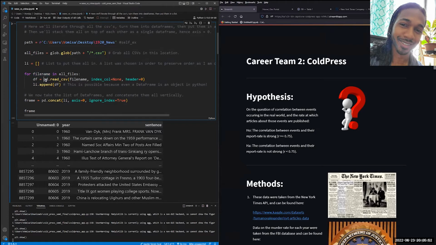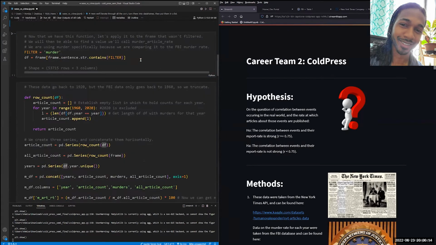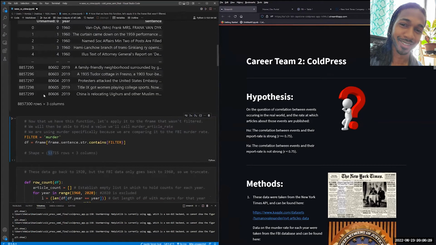And so all I'm saying is create a data frame from each file that you see, one after another, and then add them to a list of data frames. And you can do that because data frames are objects in Python. And then I concatenated these data frames vertically in order to create a time series. Then I created a filter, used it on that data frame in order to create a sub data frame strictly about this particular topic. And here we retrieved 53,000 rows, and the main data frame had over 8 million rows. So it's a pretty rich data set after being stitched together.